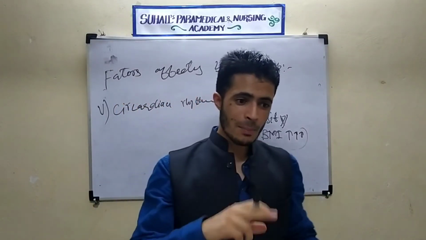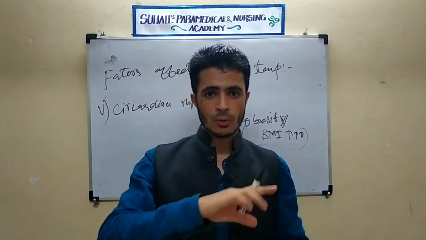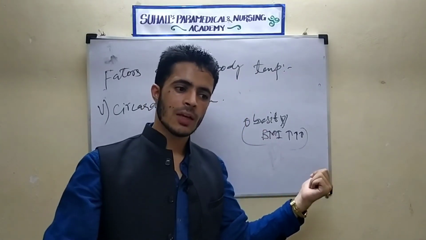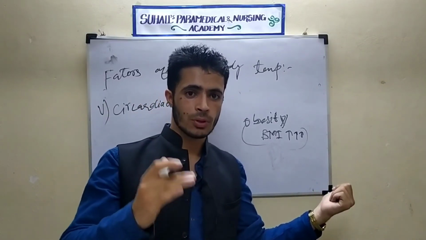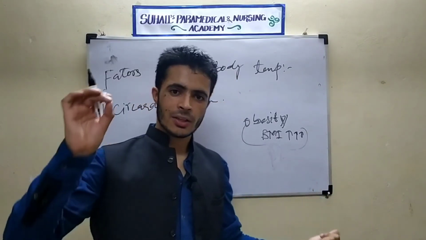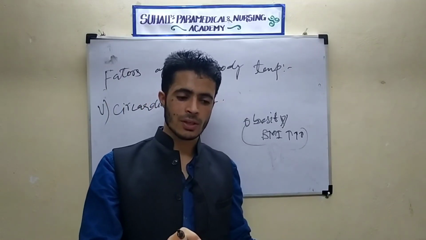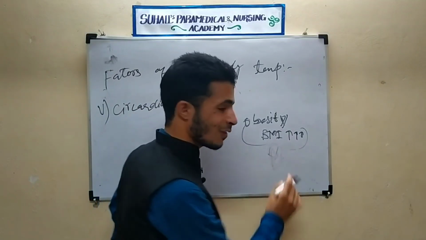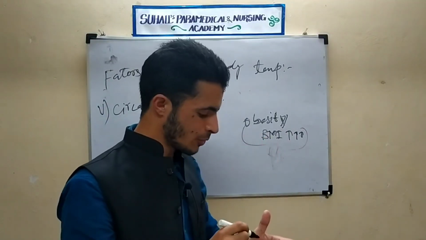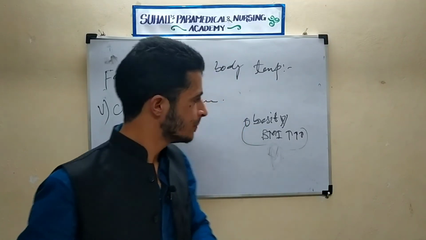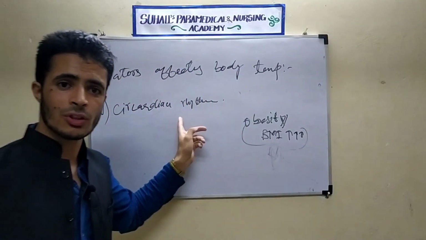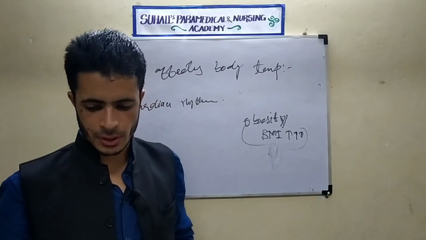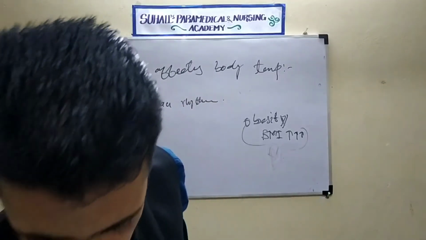My teacher told him that you have to change the circadian rhythm. You have to sleep during night time only. If you sleep only 4, 5, 6 hours, try to sleep more at night. He did that, and after 2 or 3 months there was normal body weight. I told this because sometimes circadian rhythm also changes the body condition. So this was all about the factors affecting body temperature. I think I explained everything here.